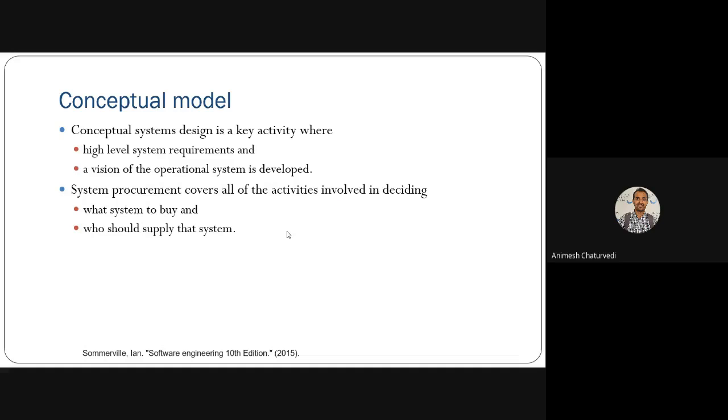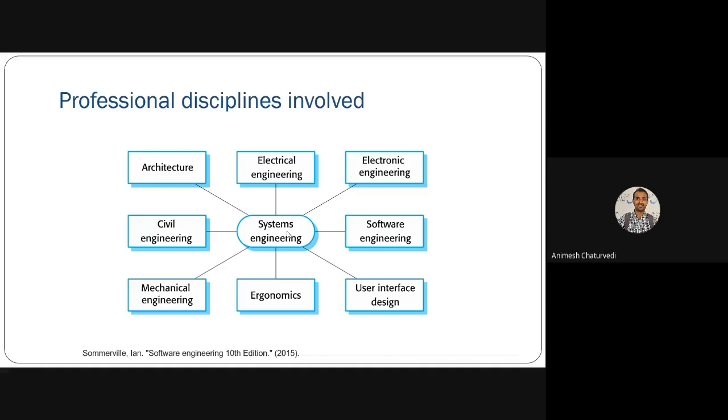Then what are the professional disciplines involved in the system engineering domain? Architecture, electrical engineering, electronic engineering, civil engineering, software engineering, mechanical engineering, ergonomics, user interface design. So all these things are connected with systems engineering. Systems engineering is basically multidisciplinary, and it has different professionals related to different disciplines.